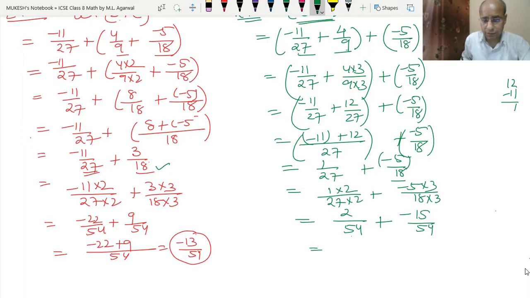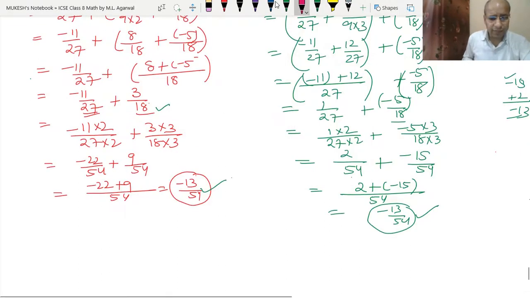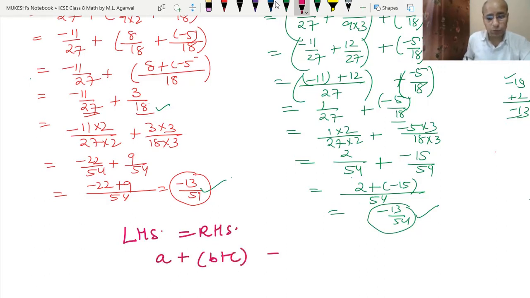So now we have the common denominator 54. So 2 plus minus 15 is minus 13, because we will take this sign, as we subtract them. So we got the answer minus 13 upon 54. So we are getting the same answer in both the left hand side and the right hand side. So we can write the verification that left hand side equals right hand side. It means that a plus b plus c equals a plus b plus c. See, which property are we proving here? The associative property we are proving here.